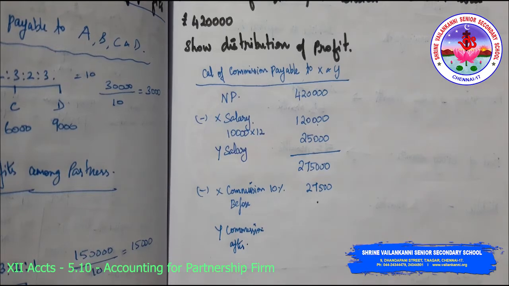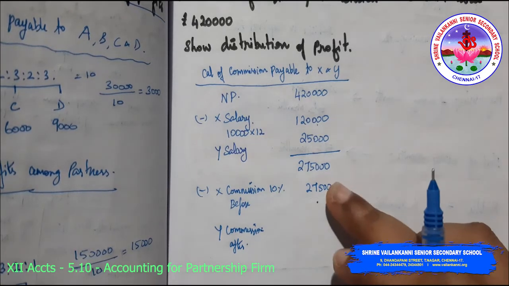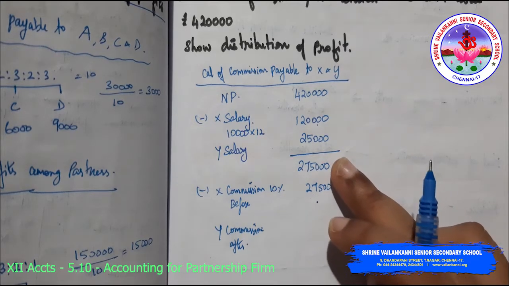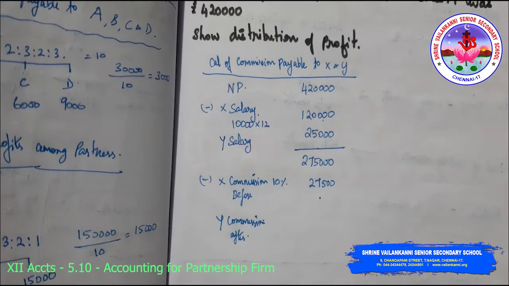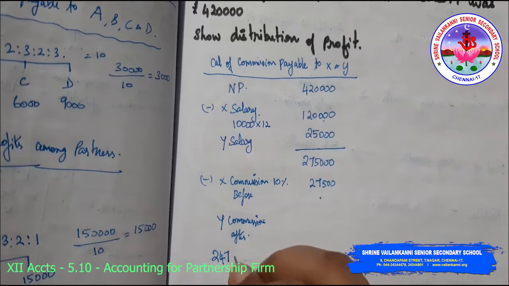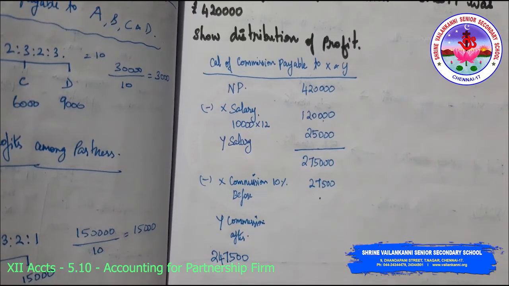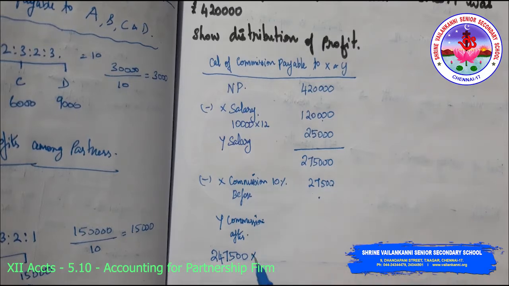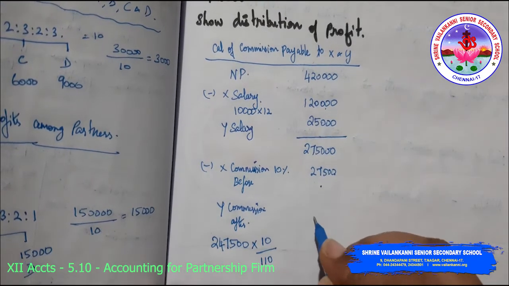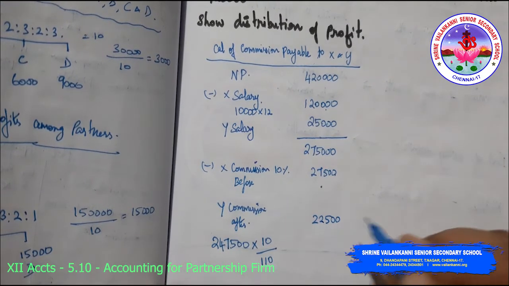Okay, so what you have to do is you need to deduct 27,500 from 2,75,000. So how much do I get if I deduct this? I am getting 2,47,500 if I deduct this and this. Okay, so into 10 divided by 110. Okay, if I do this, I will be getting 22,500.